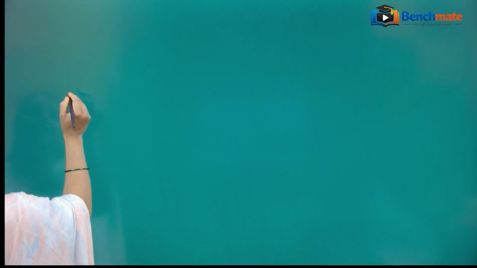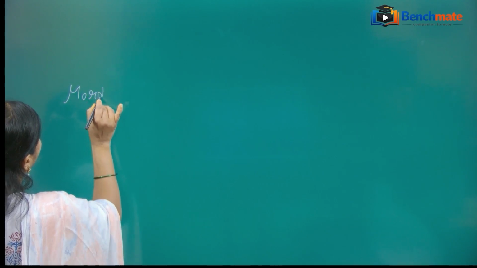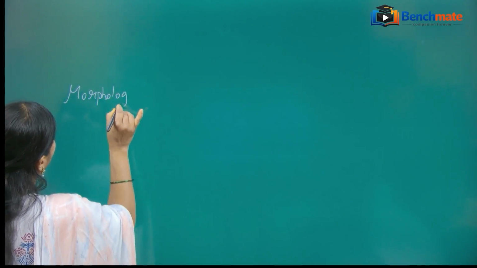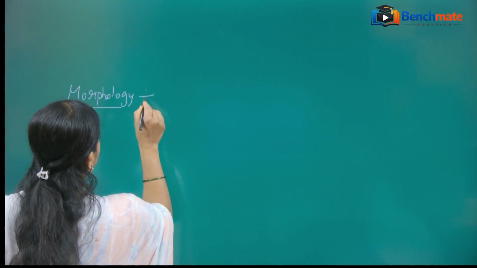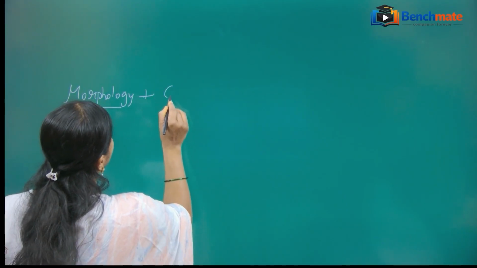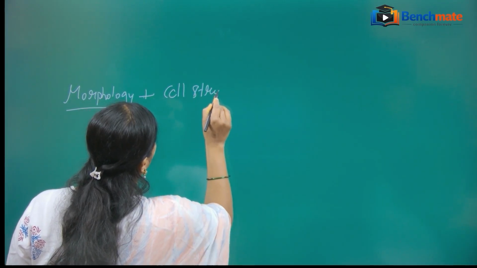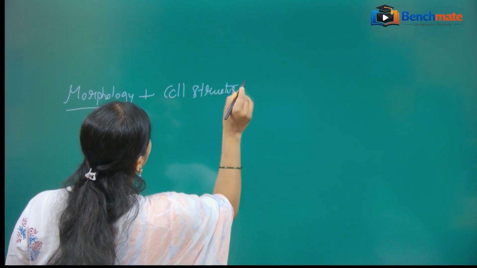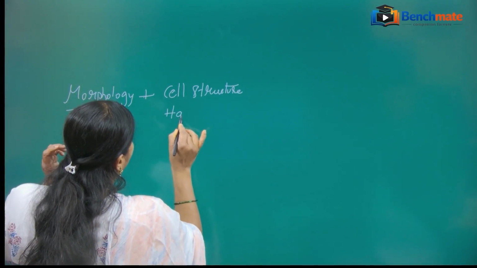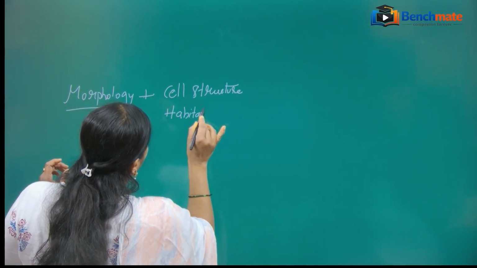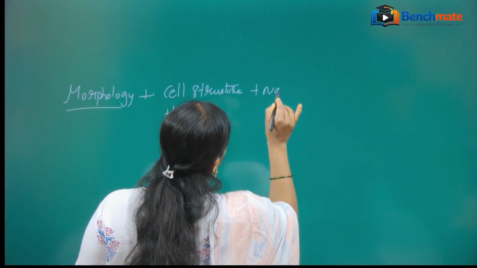So further characters. Besides the morphology, of course morphology is also required. Along with this, we need certain other criteria, that is cell structure, then the nature of the wall.